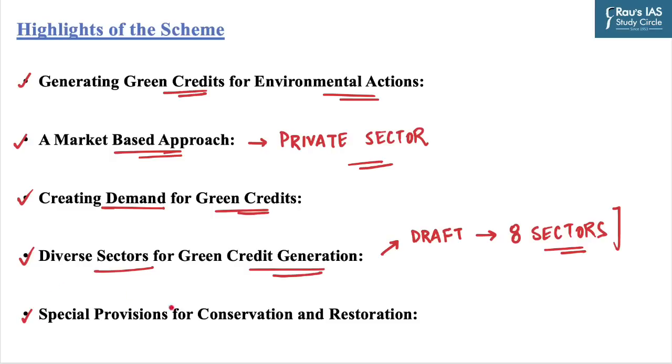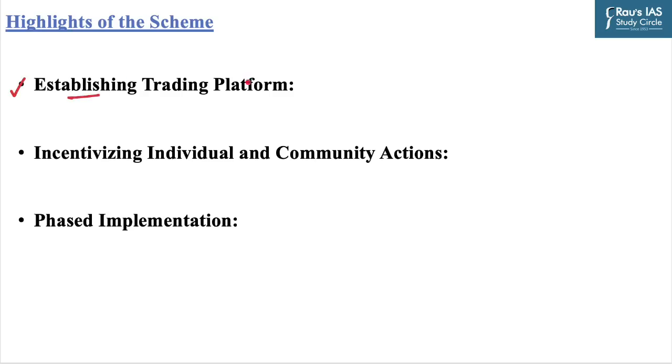The next one is special provisions for conservation and restoration. The draft also includes specific provisions for mangrove conservation and restoration. And from this particular point, we get to know that the Green Credit Scheme has a provision which includes mangrove restoration and conservation. It can be helpful for the prelims exam also. The next one is establishing a trading platform. The establishment and operation of the trading platform for green credits will be guided by the directions issued by the Green Credits Administrator with the approval of the Steering Committee.